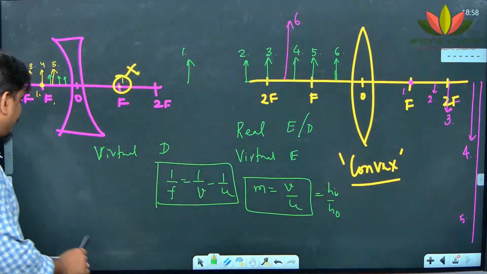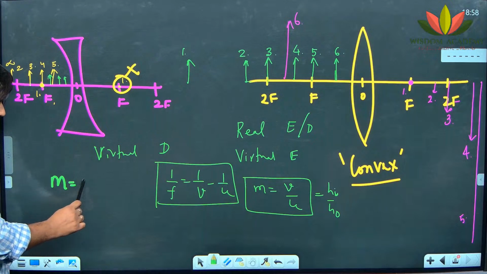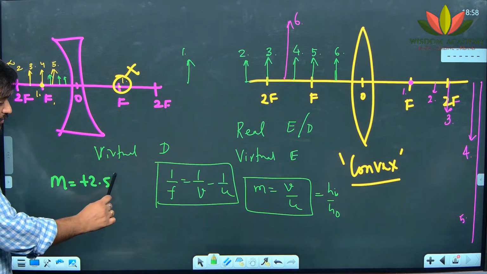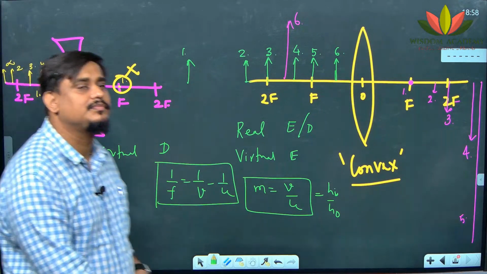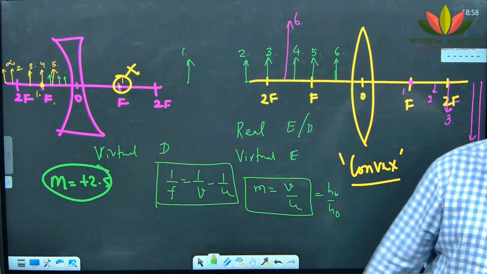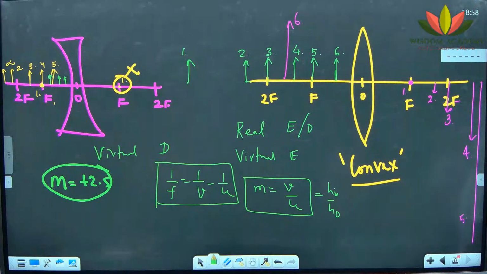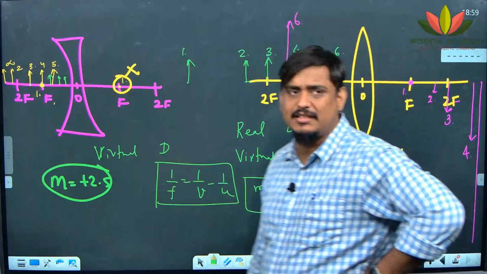Okay. Now, if I ask you that magnification is plus 2.5, what is the lens? Magnification plus 2.5. Fast, think and tell. Convex lens, isn't it? What is the position of object?